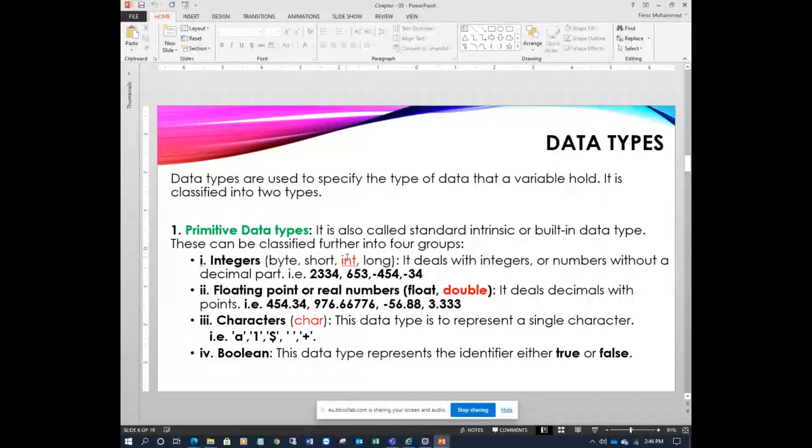976.66676 minus, then there should be a point, or point zero also. There should be a provision of a point here: 3.33, 3.0. Any number with a decimal point is called a floating point or real data type. Real data types are mostly represented by float or double. What is the difference? We'll see later on. Either you use float or double. By default, the compiler will use double. So that's one thing here.